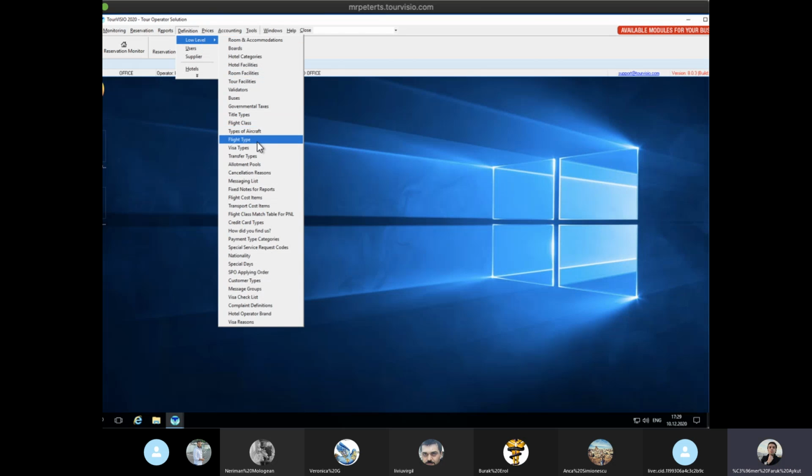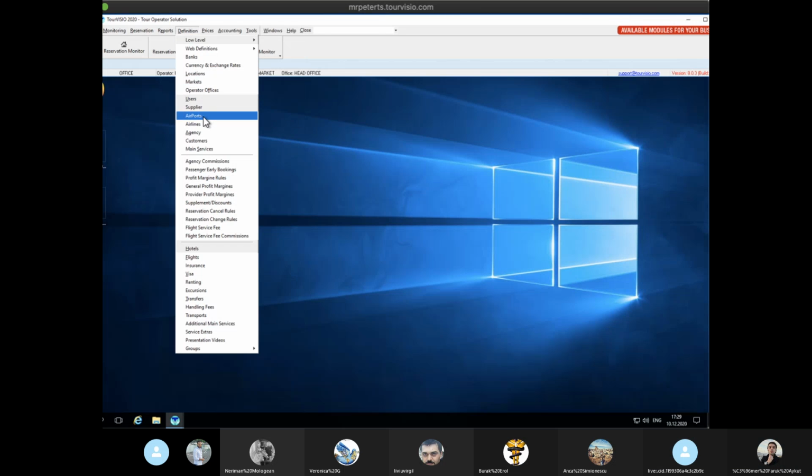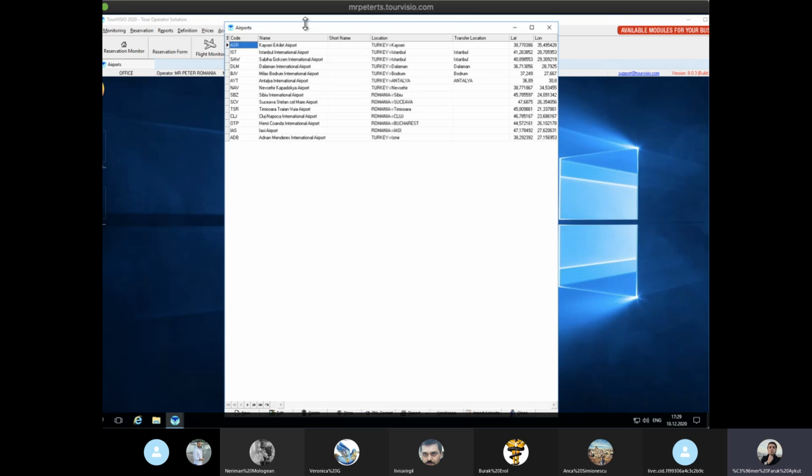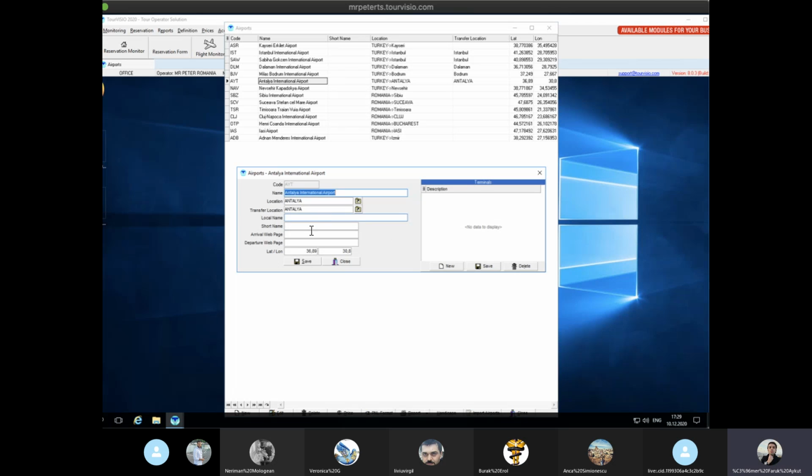And we made this cancellation list. I'm looking at my notes. And yes, this is also important for airports. I'm looking for the airport screen because I cannot find it. Here we have the airport screen, they are already filled. For example, I will choose AYT, Antalya. Here we'll have